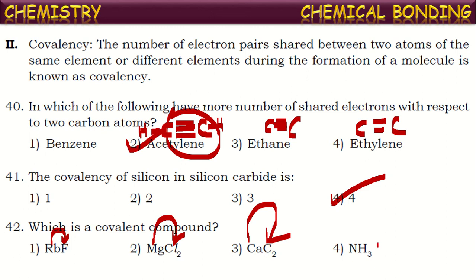If you see ammonia, in case of ammonia, both are non-metals. So they can form only covalent bonds because transfer of electrons cannot be done between the non-metal atoms. So they just share electrons and hence it results in the formation of covalent bonds. Ammonia is a covalent compound.